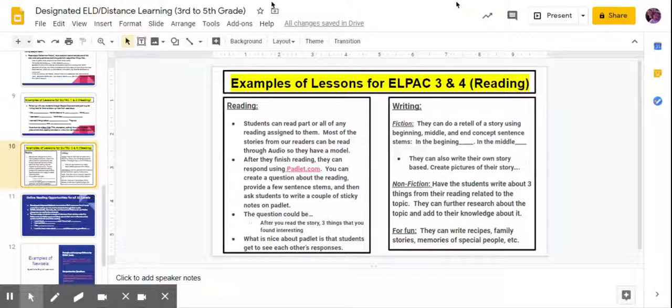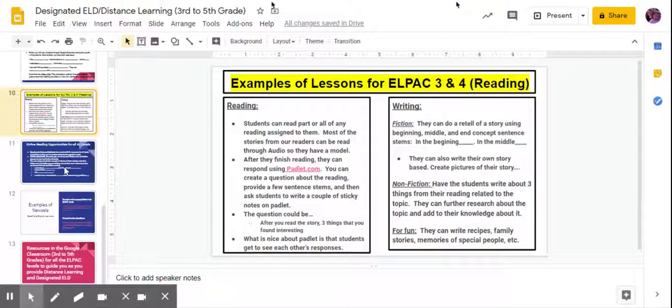In writing, they can retell a story. Through nonfiction, have them write three things that they read about related to the topic, what they learned, what they want to know more of. And for fun, they can write recipes, family stories, memories that they're making.